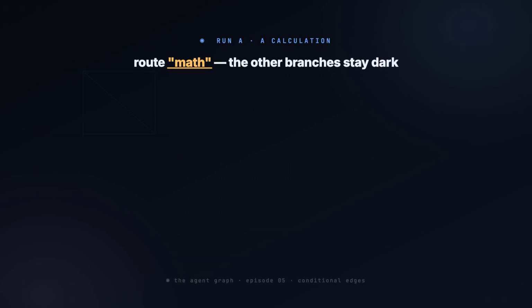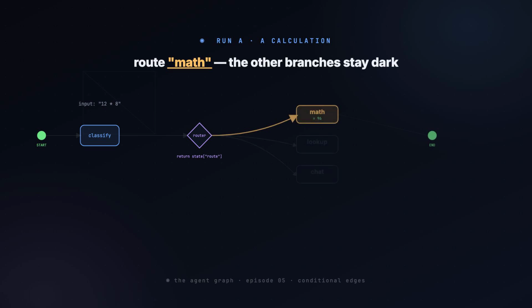Watch run A. The input is a calculation. Classify writes route, math, into state. The router reads that key, returns math. The graph lights the math branch, amber, and the other two stay dark. The taken path is the bold one.